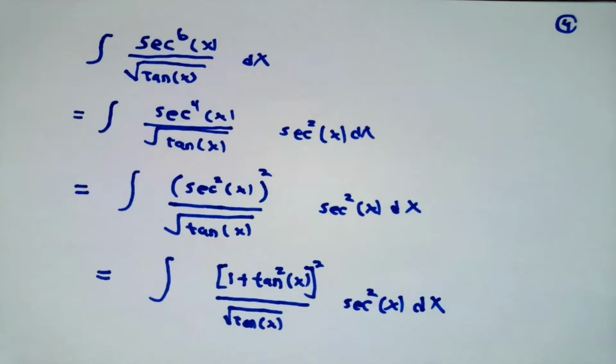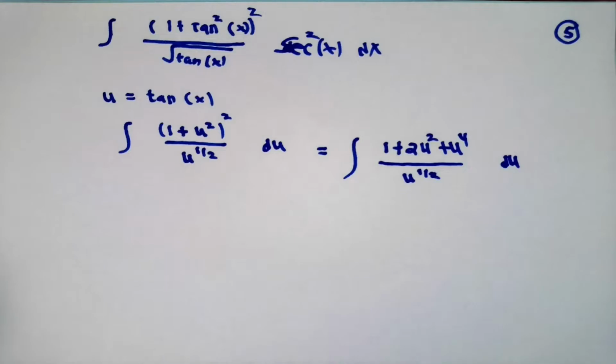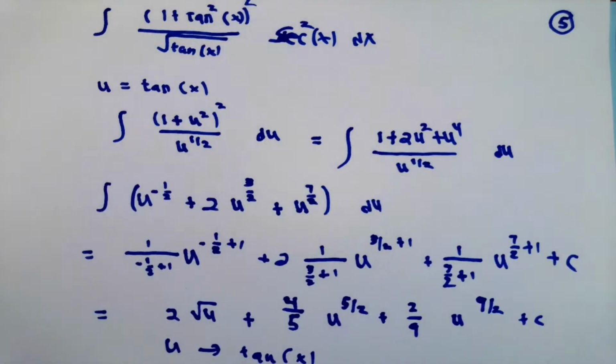We'll do a substitution with u equal tangent x. So du/dx is secant squared x, du is secant squared x dx, and the integral turns into the integral of the square of 1 plus u squared over u to the 1/2 with respect to u, and then that integral is routine. We work it out in terms of u, and then to finish it, we remember that u is equal to tangent of x.